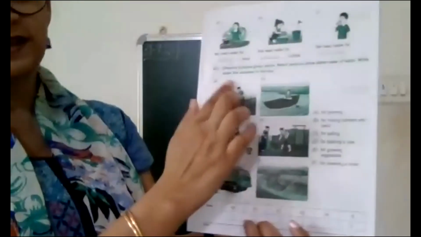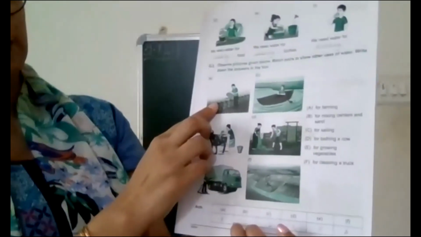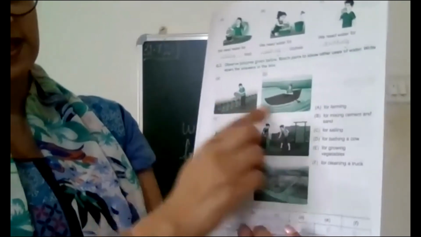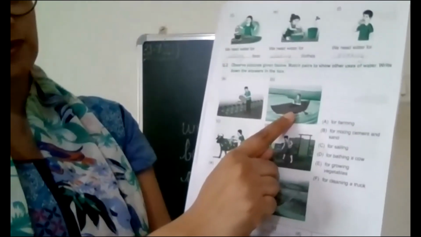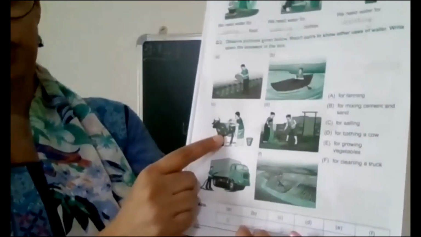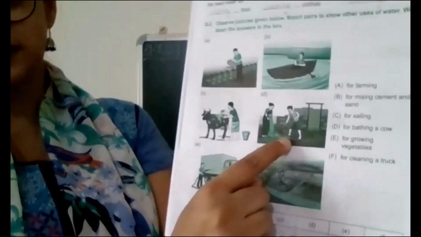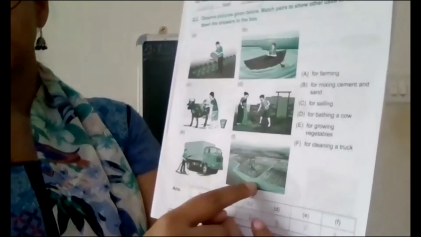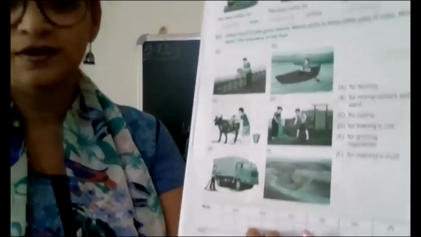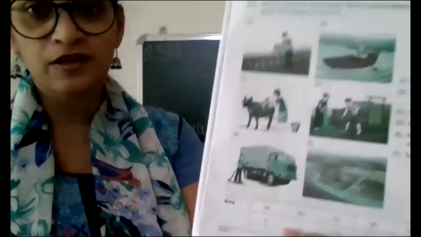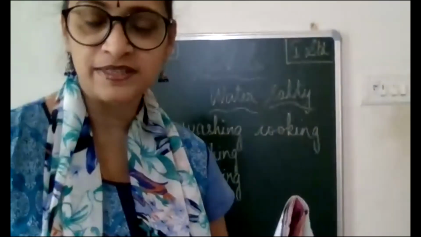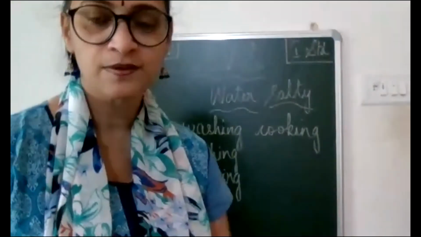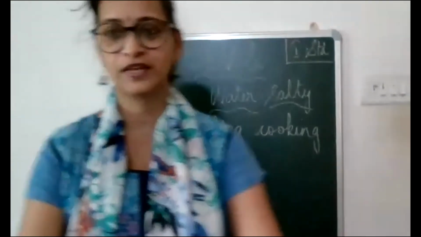Okay, so here you see this man, he's pouring water, right? Here you can see water is being used for sailing. Here he's using water for cleaning the cow. Here water is used for mixing the cement. Water is used for cleaning the truck. And here water is used for growing vegetables. Okay? Did you understand the uses of water, children? For what is water used? Yes, very good.